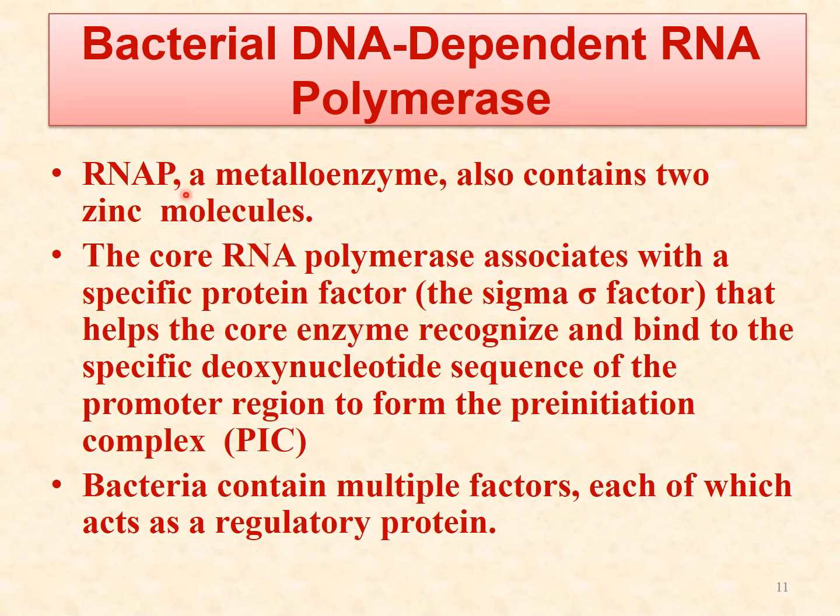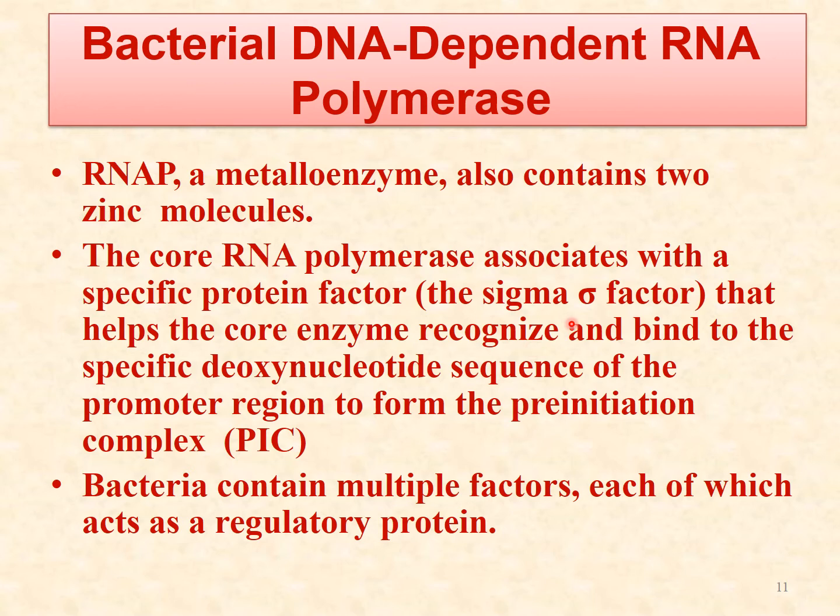Then this RNA polymerase enzyme is a metalloenzyme. It contains 2 zinc molecules also, and the core RNA polymerase associates with a specific protein factor. This is known as the sigma factor, which helps the core enzyme to recognize and bind to the specific DNA sequence of the promoter region.